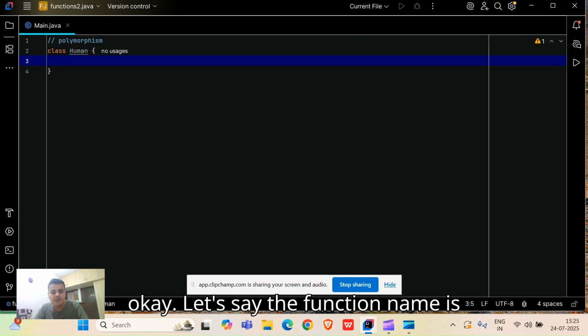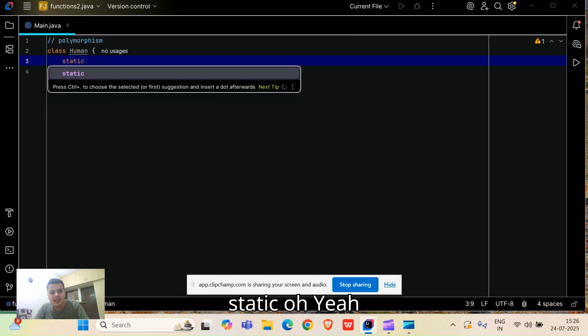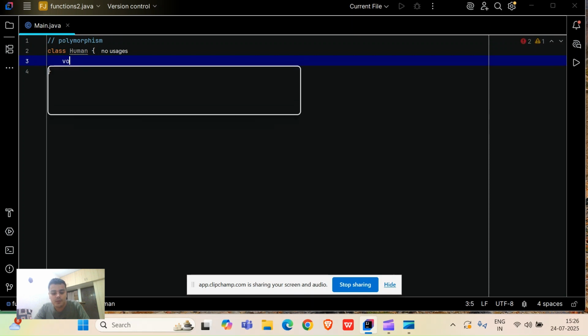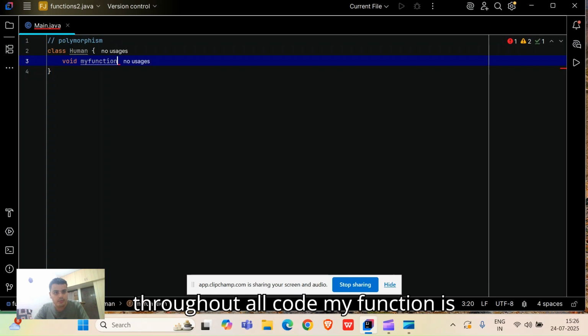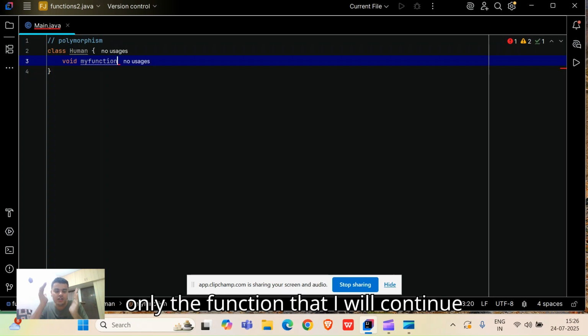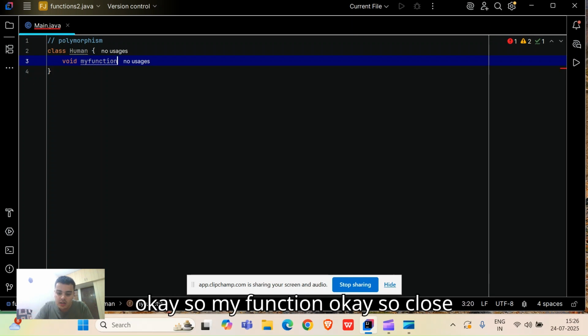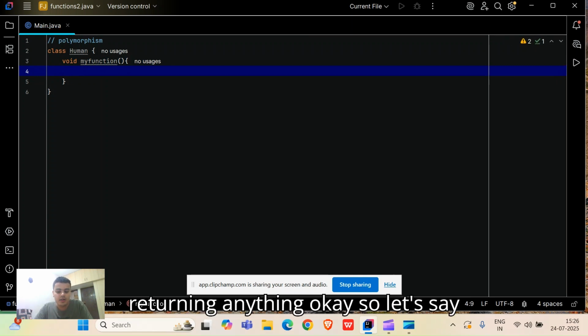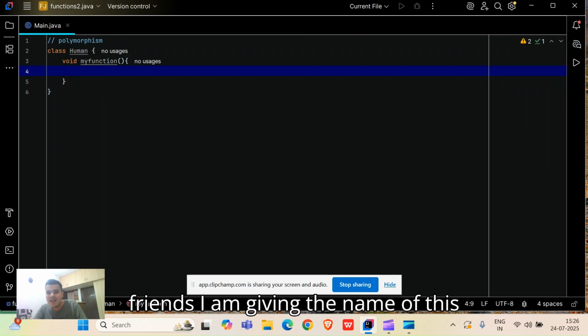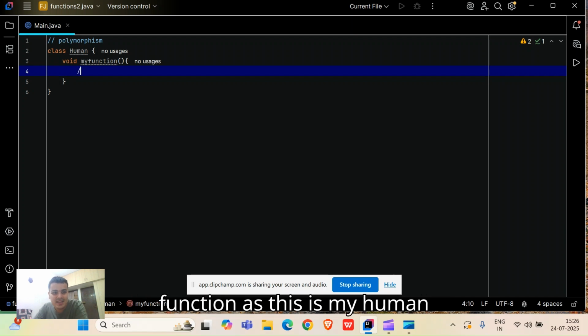Okay, let's say the function is void, my function. Throughout all the code, my function is the only function that I will continue with. Then the close braces follow as per the convention of Java, because it is void, it is not returning anything. So friends, I am giving the name of this function as my human function.